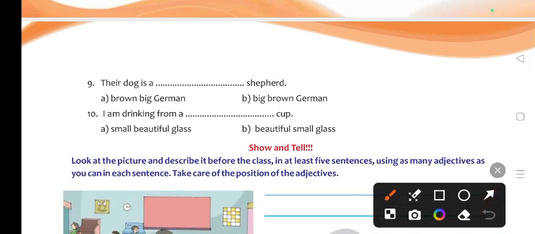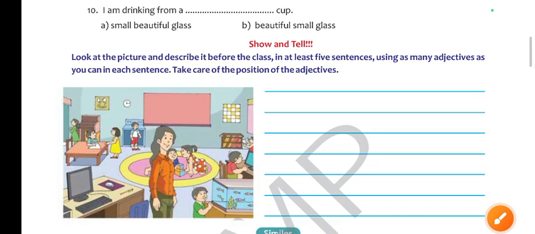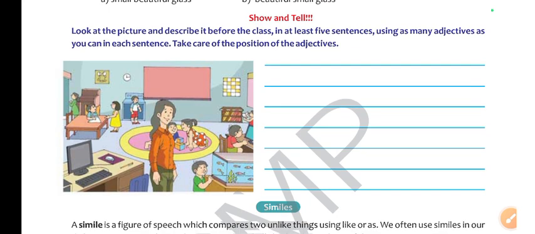Their dog is a big brown German Shepherd. I am drinking from a beautiful and small glass. Here, show and tell. So children, you can see here, it is a scene of a classroom, right? So you can start, see, it's your imagination. I'm just giving you some hints, like you could start like, it is a beautiful scenery of a class. A sensible teacher is monitoring the class.